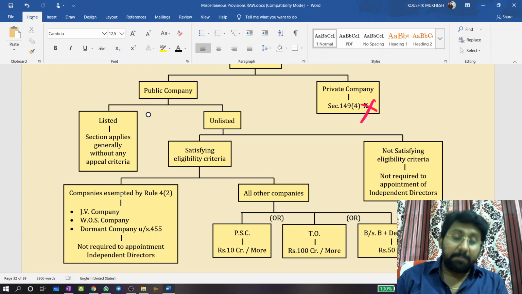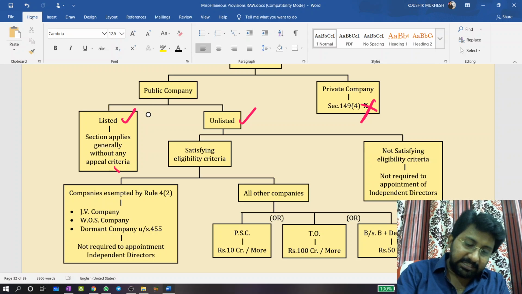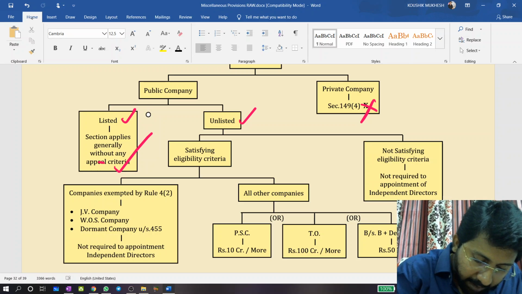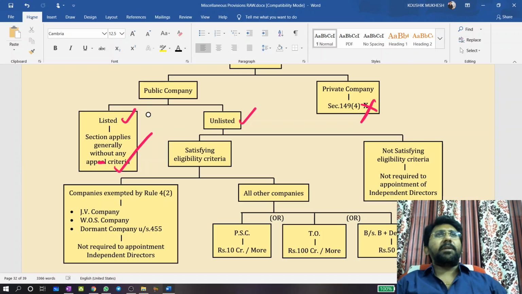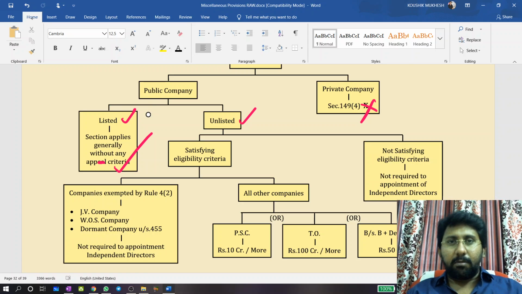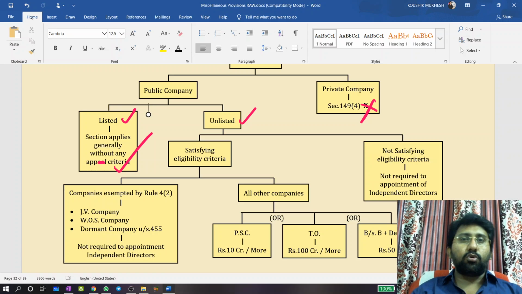No sir, my company is a public limited company. Again divided into two parts: listed, unlisted. If it is listed, generally it applies without any applicability criteria. That means no paid up capital requirement, turnover requirement, or borrowings requirement. Nothing you need to see. Directly, you can tell in one word: the section applies. If it is unlisted, again it is divided into two parts.